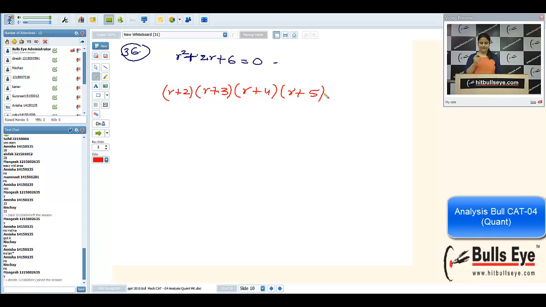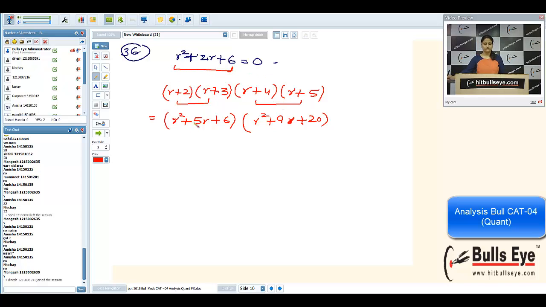Now, if I expand this expression completely, it will be a huge equation in degree 4. Obviously not easy to calculate. So I'm taking it pairwise. You can take any two terms together. So it will be r square plus 5r plus 6. Why am I doing so? To make use of this equation.